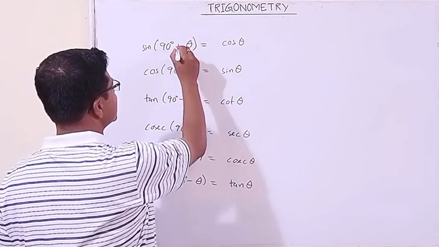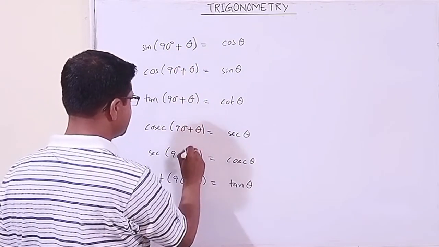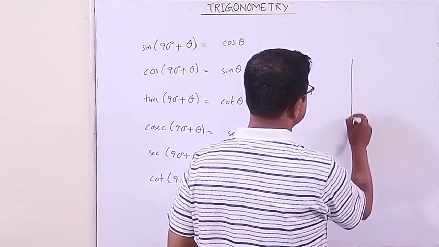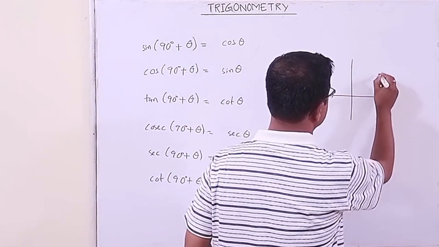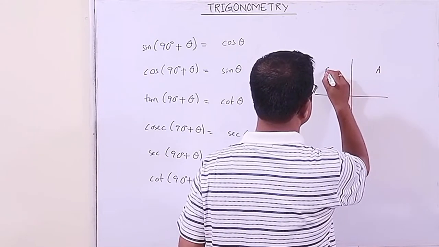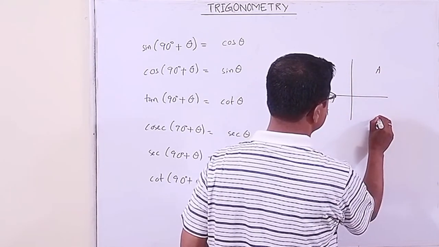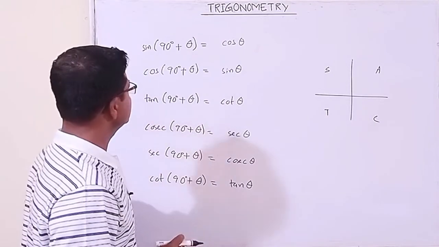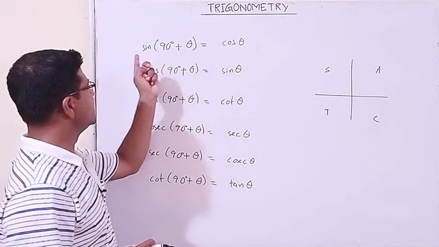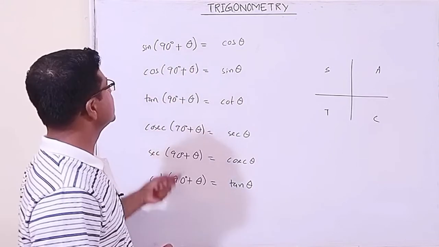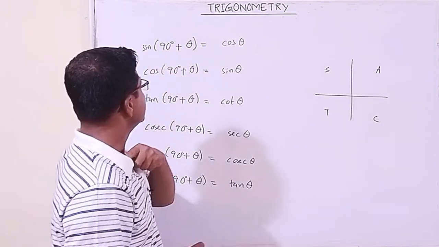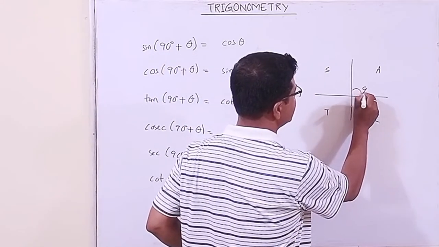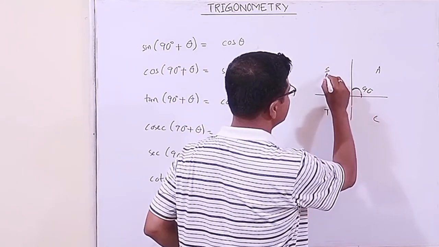Let us check that. We will study this plus. Then we have to see the position of the angle. Here all angles are positive, sine positive, tan positive, cos positive. Now, first of all, we have interchanged the ratio, sine to cos, cos to sine. 90 plus theta: this is 90 degrees, and now theta comes here.